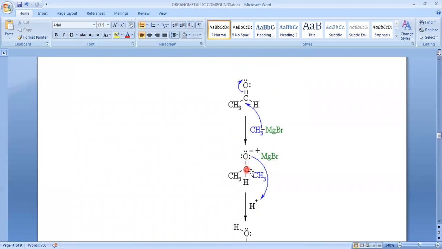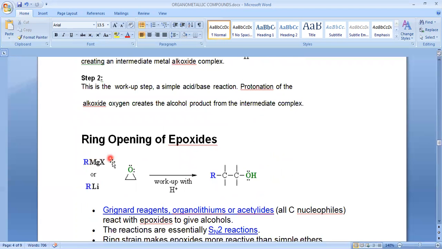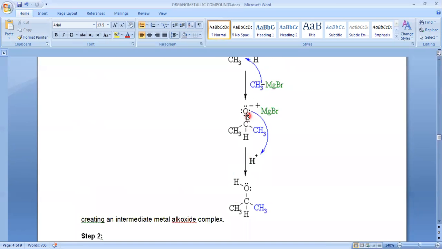The second step is the same; the first step is somewhat different. In the first step, the alkyl part attacks either of the carbons, so the bond shifts toward the oxygen. That results in the formation of a salt. The second step is acidic hydrolysis, which yields our desired product.